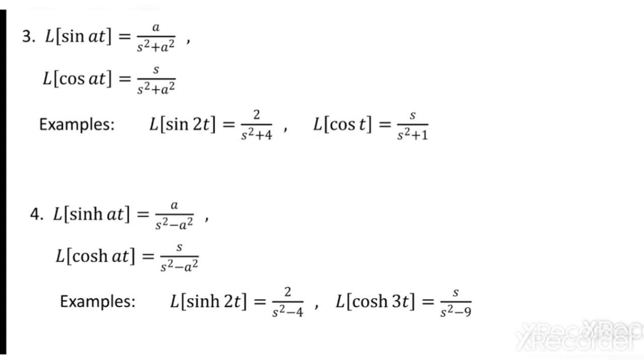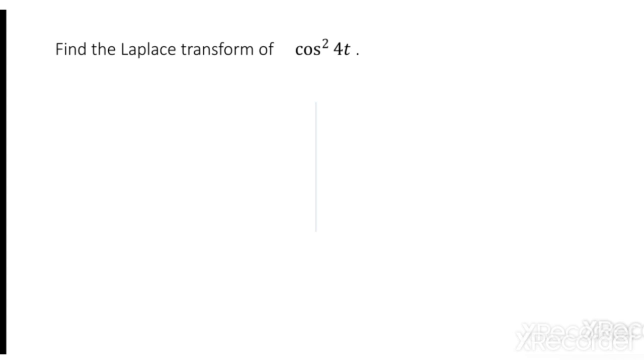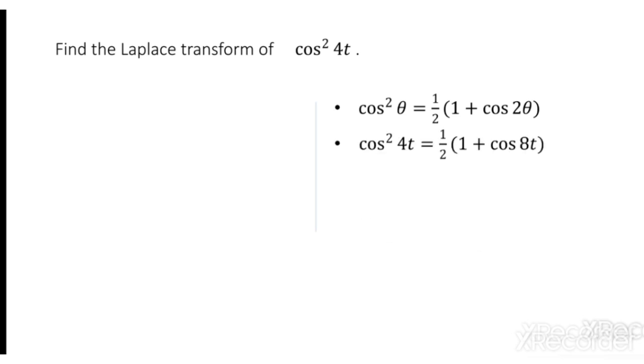So I have the first problem, Laplace transform of cos square 4t, not cos 4t, cos square. That's why I have to first simplify. If it is cos 4t, I can write directly, but cos square I have to simplify. And cos square theta formula, you know that. What is cos square theta? Here we get cos square theta is 1 by 2 times 1 plus cos 2 theta, thereby cos square 4t is 1 by 2 times 1 plus cos 2 into 4, that is 8t. So 1 plus cos 8t by 2 is nothing but cos square 4t.